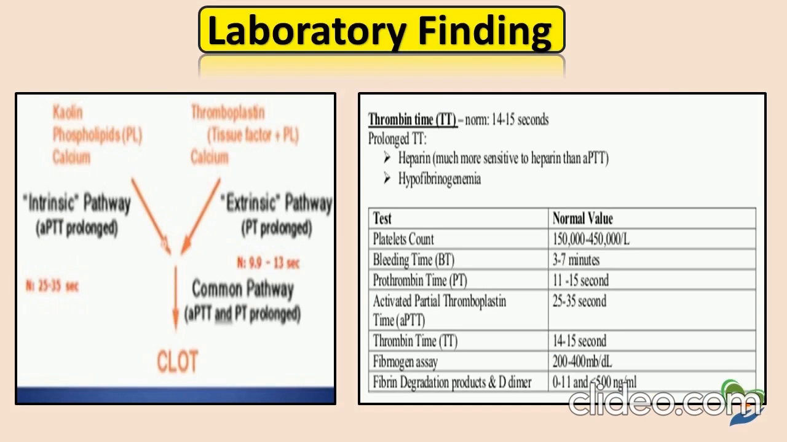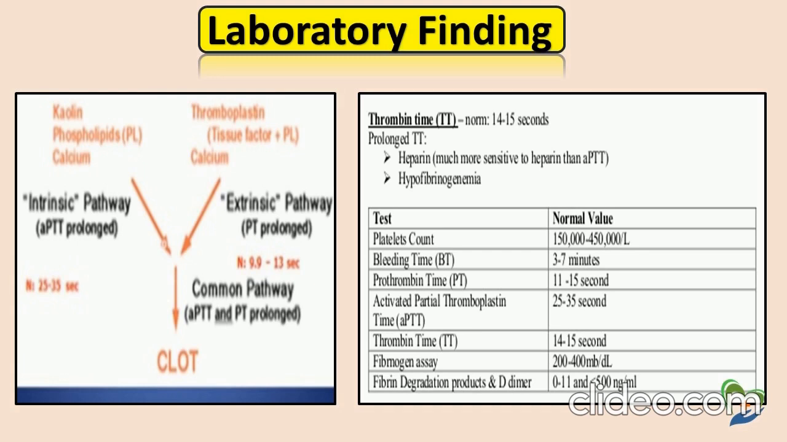This table shows the thrombin time test, where they will take 14 to 15 seconds. On this test, you will see the platelet count is between 150,000 to 450,000 per microliter. Bleeding time 3 to 7 minutes. Prothrombin time 11 to 15 seconds. Activated partial thromboplastin time 25 to 35 seconds. Thrombin time 14 to 15 seconds. Fibrinogen assay 200 to 400 mg/dL. Protein degradation product D-dimer 0.11 and less than 500